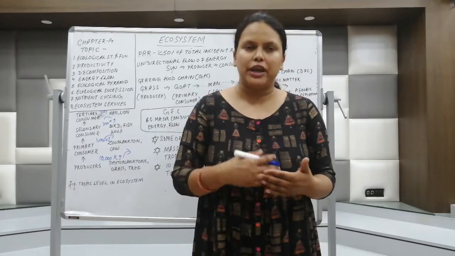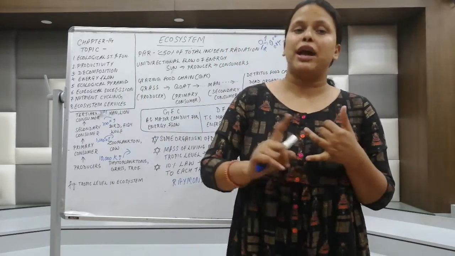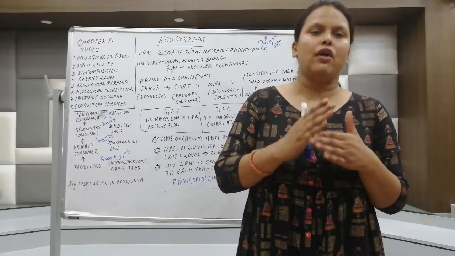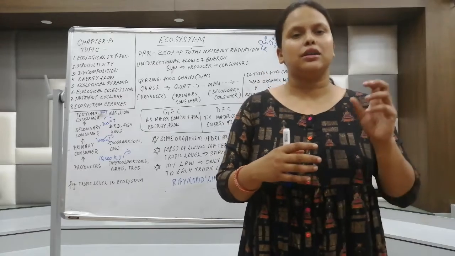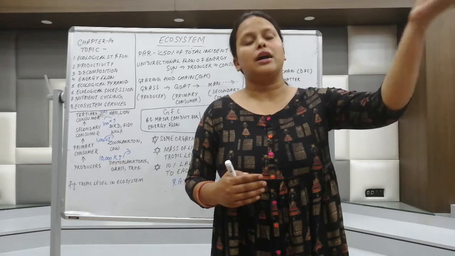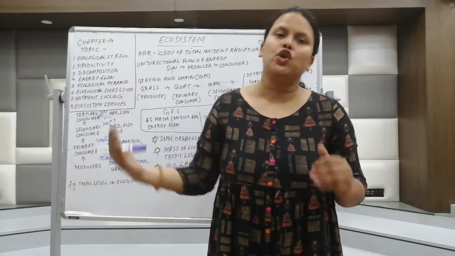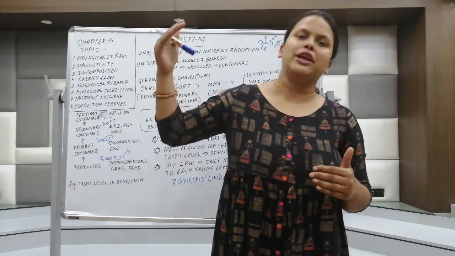So this loss of energy happens in every trophic level, and the flow is unidirectional. It goes from producer to the top carnivores. The flow of energy will always be unidirectional because the producers are the ones which convert the solar radiation into chemical form. Other consumers cannot do that. Therefore, this energy flow will always be unidirectional.